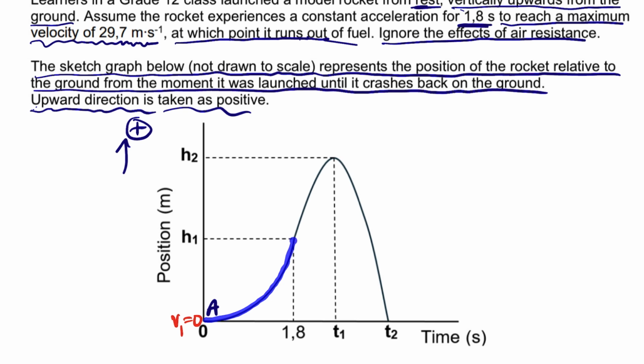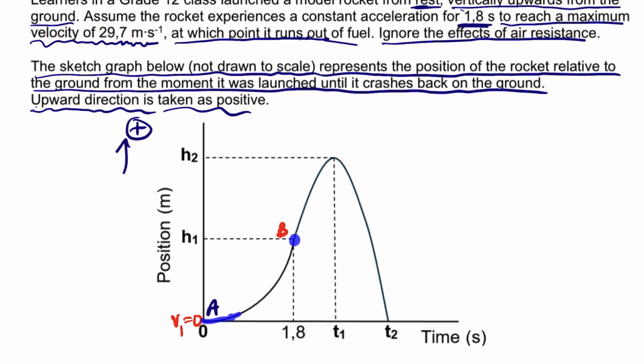And then when it gets there at point B, it runs out of fuel. It says assume that it experiences a constant acceleration here, for 1.8 seconds. And then when it gets there at point B, it runs out of fuel.